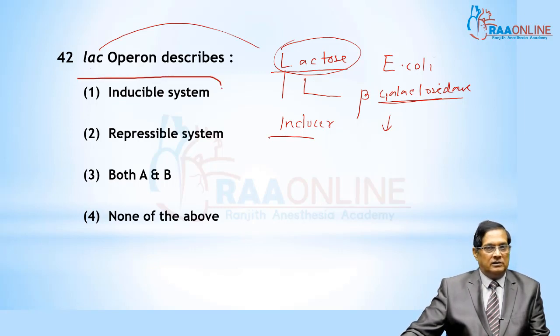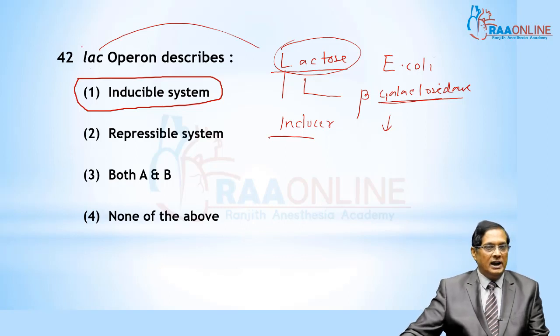The system was initially switched off, and by the addition of lactose the system is switched on.